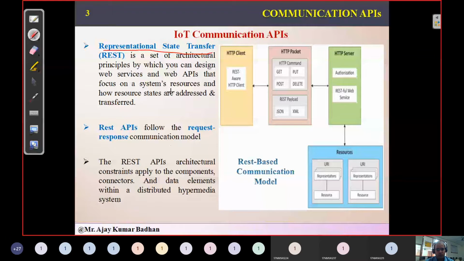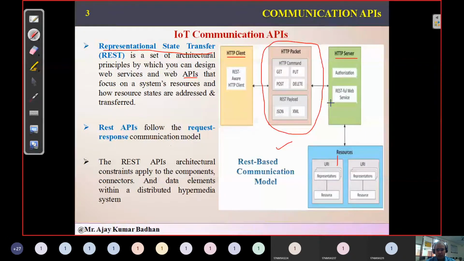This is the pictorial representation of your REST-based API. If you look here, we have a client and here we have a server. In between, these are the data packets that are transmitted between client and server. Maybe these packets are for establishing a connection from client to server, or it may be some request being transmitted from client to server, and based on that.